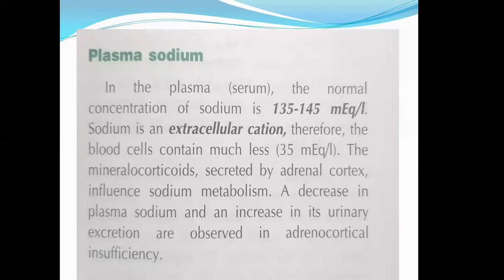Aldosterone acts on the kidney nephrons. Not in the proximal tubule, not in the thick ascending loop, but in the distal convoluted tubules. What does it do? Aldosterone absorbs the filtered sodium back into the blood. People got it? Aldosterone reabsorbs the filtered sodium which is present in the renal tubules back into the blood.